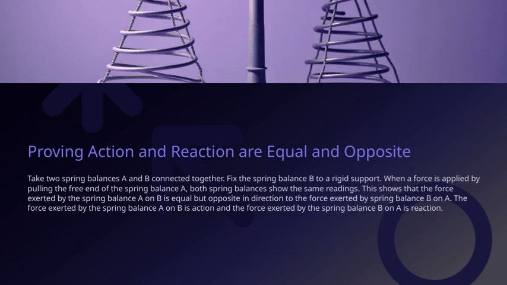This observation demonstrates a fundamental principle. The force exerted by spring balance A on B is what we call the action force, and the force exerted by B on A is the reaction force. These two forces are always equal in size, but opposite in direction, which is what we refer to as the action-reaction pair. This experiment helps us clearly visualize that action and reaction forces are always equal and opposite, reinforcing the core idea behind Newton's third law. It ties directly into our overall theme of understanding how forces work in pairs, maintaining balance and symmetry in physical interactions.